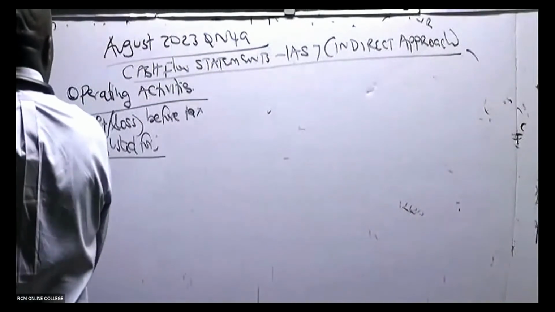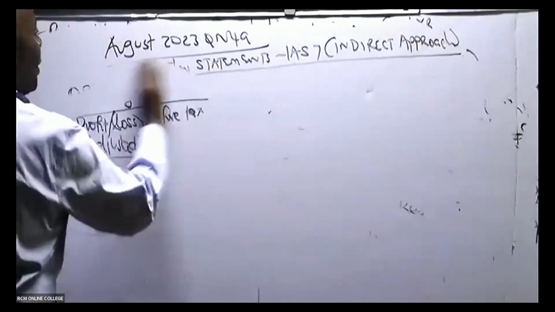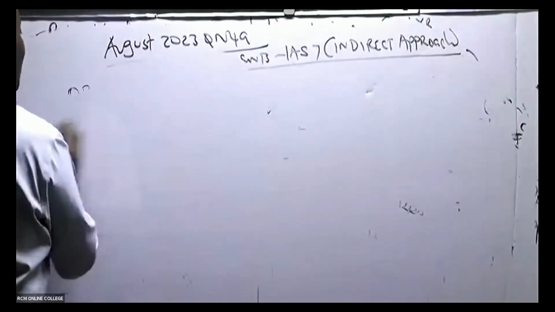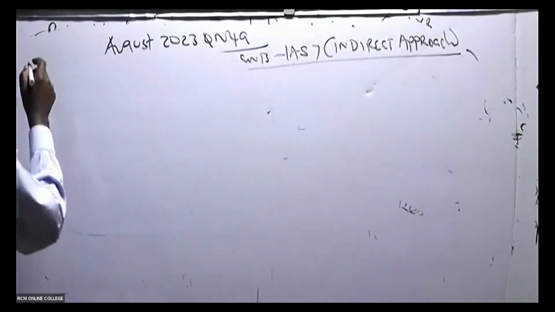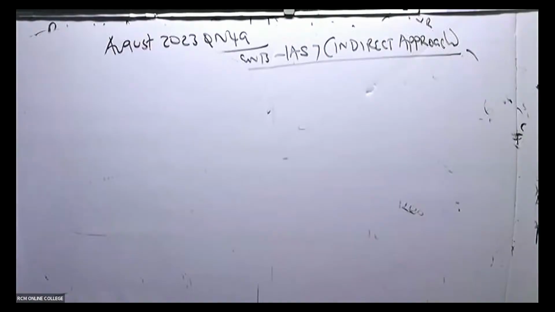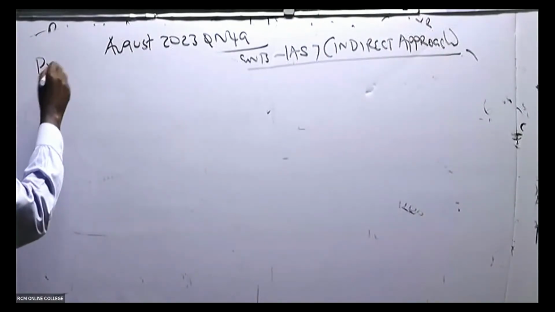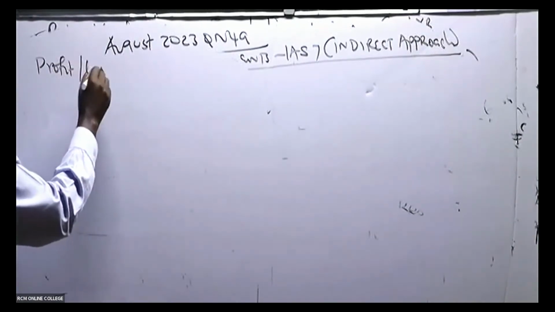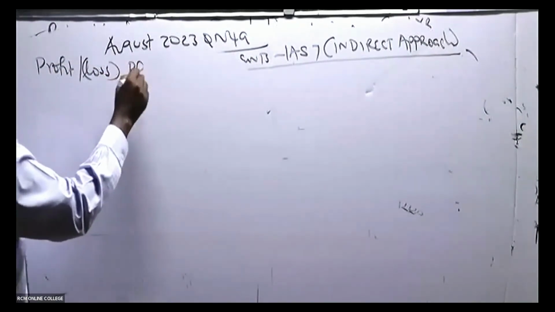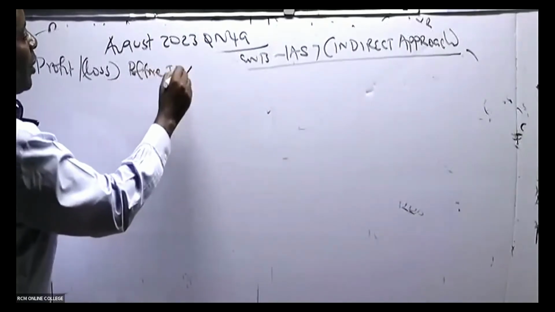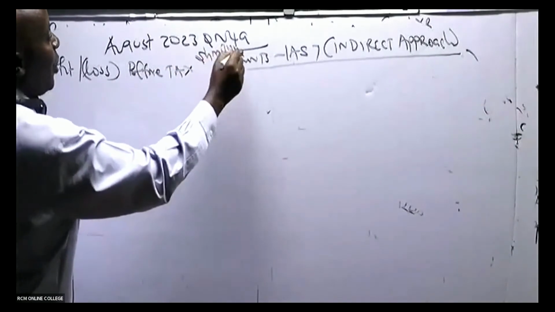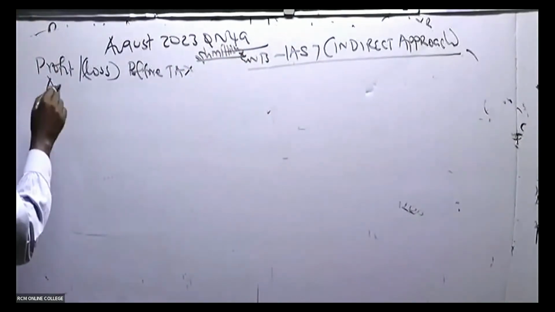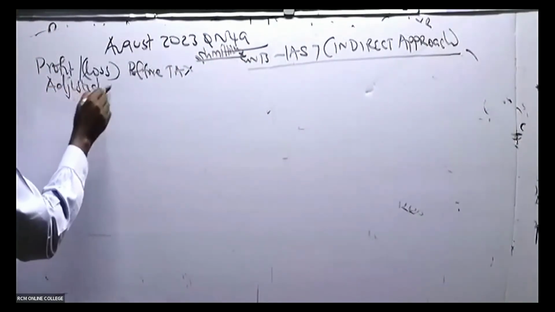I will have to start from up here. So we are looking at operating activities, and as we've said here, we must start with profit or loss before tax. The figures there are in shillings millions. And then we do adjustments. So we have here adjusted for.